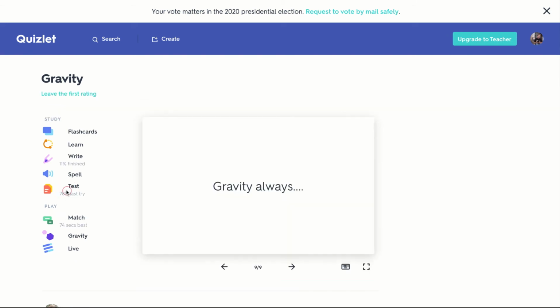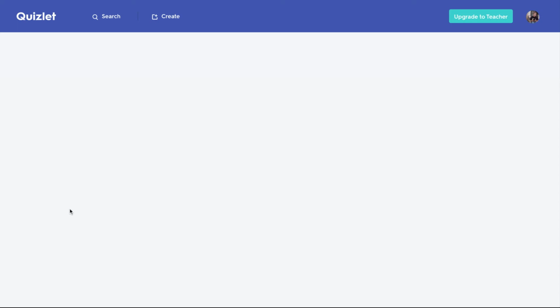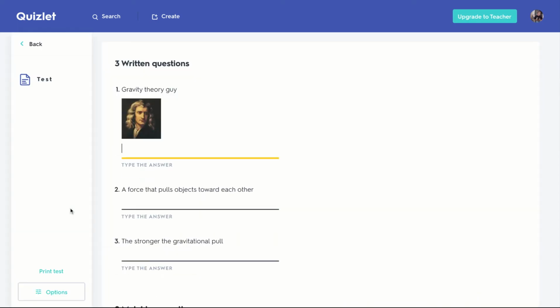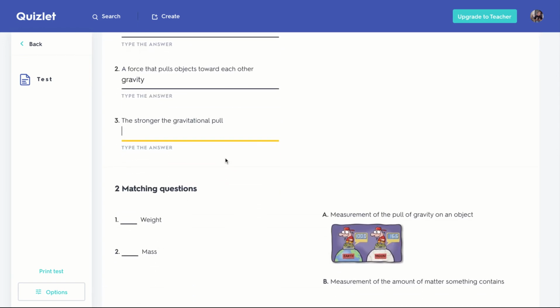Test. I don't know. I might have went on spell. Nope. Gravity theory guy. So that's Isaac Newton. Force that pulls objects towards each other is gravity. The stronger the gravitational pull, okay? And I don't have these memorized. I'm going to go with the greater the mass.